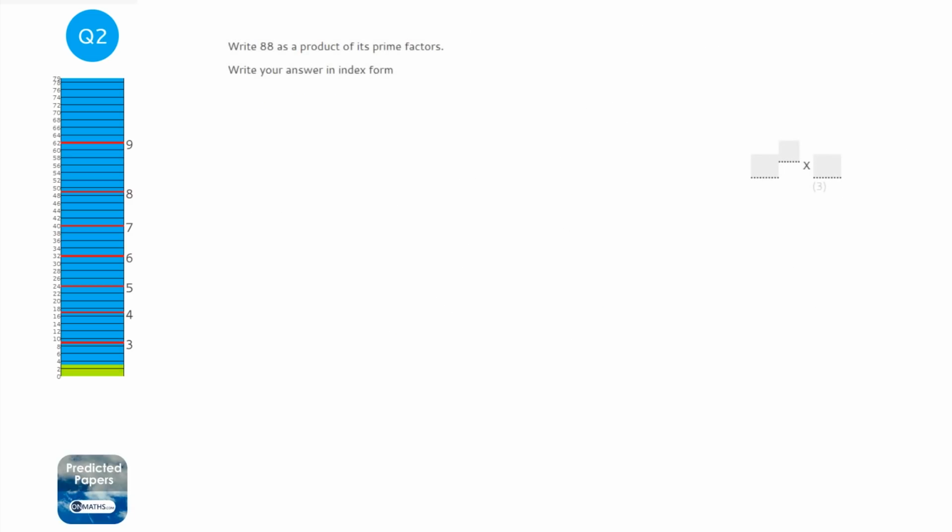Okay, so we're asked to write 88 as a product of its prime factors. So the first thing to do is write 88, and then we have 2 shoots coming from it. Now, I need to find out which 2 numbers times together to make 88. A little tip, if you've got an even number, always pick 2. So 2 times 44. Whenever we get to a prime number, we always circle it, because that's finished.